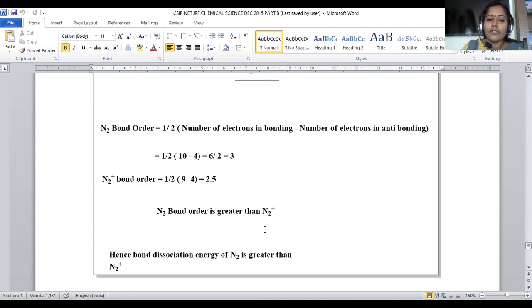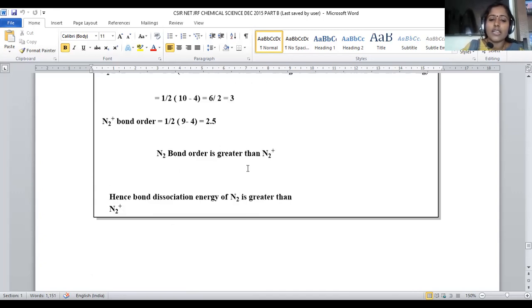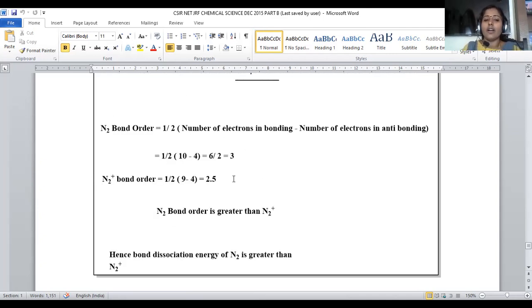So when the bond order decreased compared to nitrogen, what happened? How can we compare their bond dissociation energy and bond lengths? The greater the bond order, the stronger the bond will be and the higher the bond energy. Bond dissociation energy will be higher, and bond length will be shorter. A triple bond will be shorter when compared to a double bond, and a double bond when compared to a single bond.